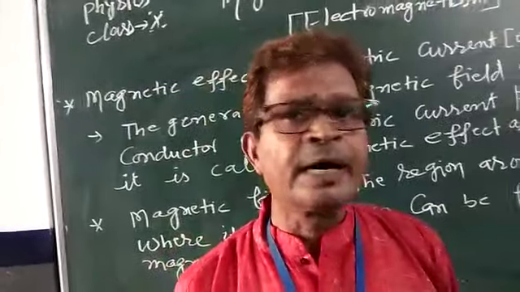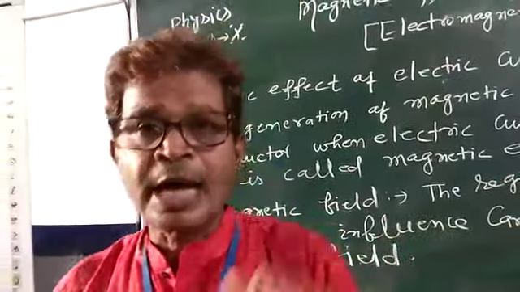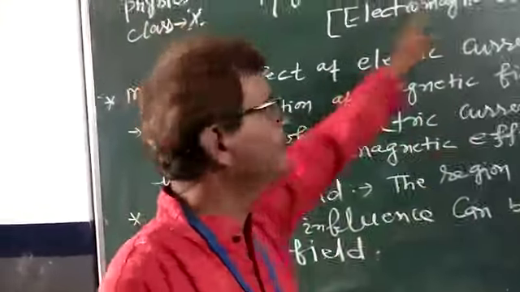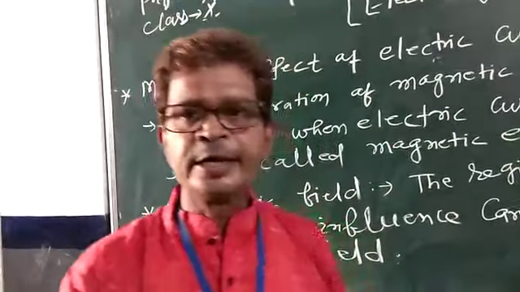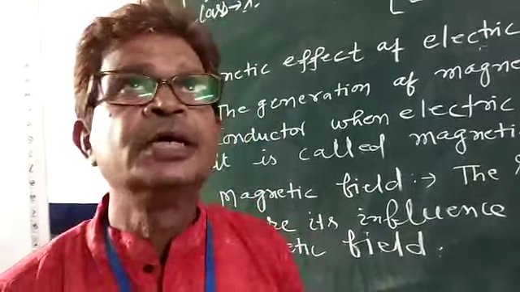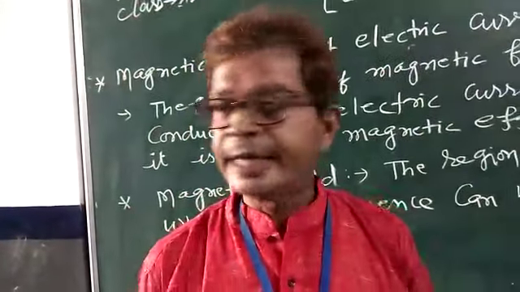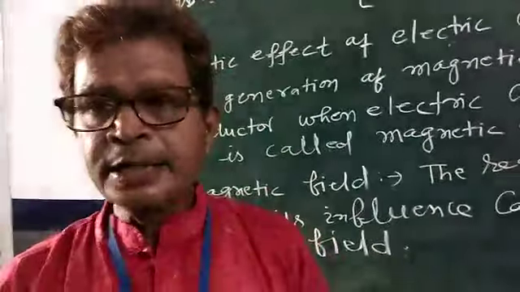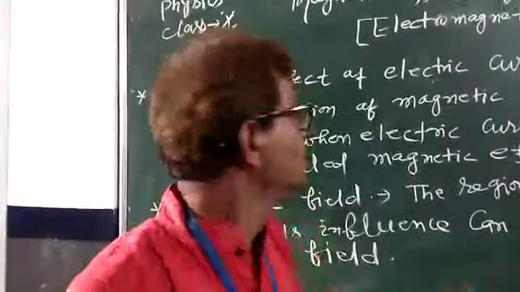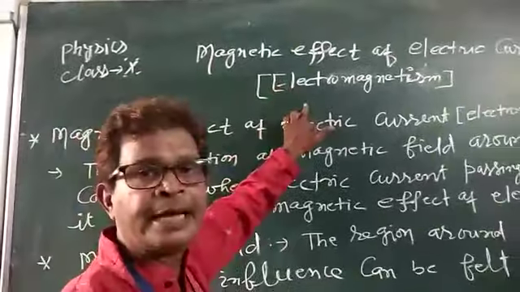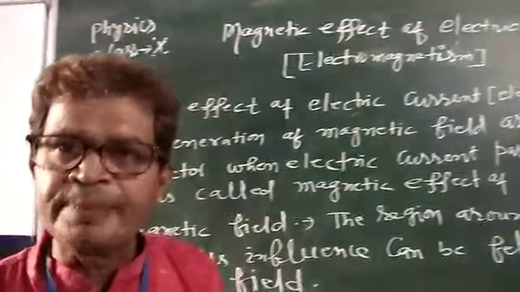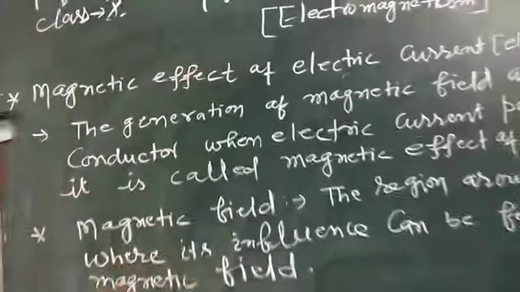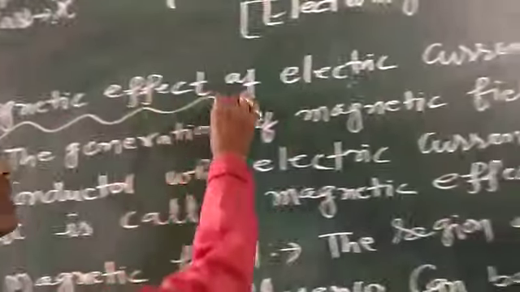Many electrical devices or appliances work on the principle of electromagnetism, like grinder, washing machine, AC, fans, etc. So this chapter is very important and we have to study the relationship between magnet and electric current in this chapter.